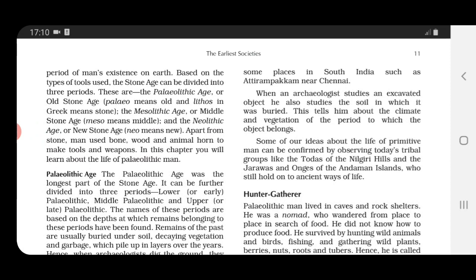It can be divided into how many periods? 3. First one is the Paleolithic Age, or the Old Stone Age. Paleo means old and lithos in Greek means stone. Then comes the Mesolithic Age or Middle Stone Age. Meso means middle. And then comes the Neolithic Age or the New Stone Age. Neo means new.